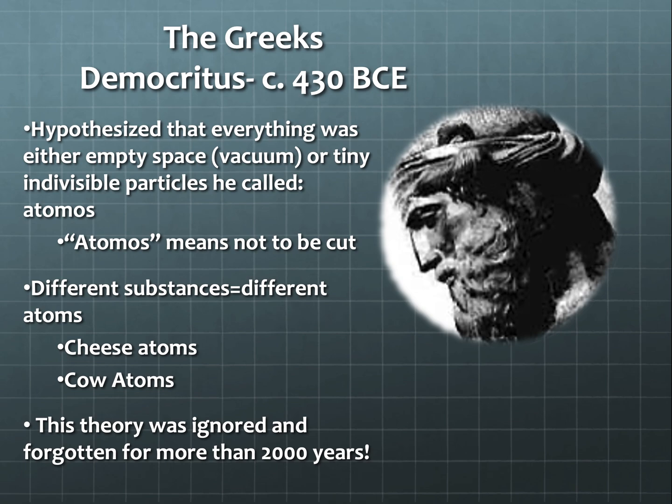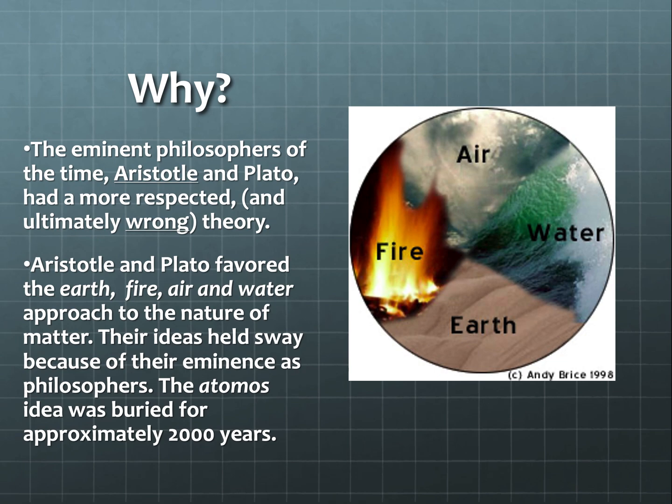If I were to take a piece of paper and rip it up a whole bunch until I got to a piece I couldn't rip anymore, that would be a paper atom. Each substance was made up of its own type of atoms. Now, people ignored him for almost 2,000 years because at the time there were prominent philosophers, Aristotle and Plato, who thought that everything was made up of some combination of earth, air, fire, and water.